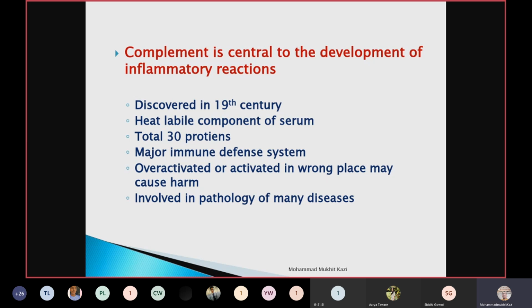Overactivated, or activated in the wrong place, it may cause harm. This we all know: anything in excess will lead to harm, and anything within the optimum limit will be beneficial. It is involved in the pathology of many diseases.